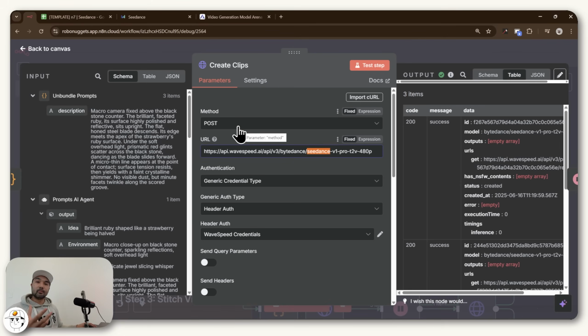And just to show you how it's configured, you have a method here which is set to post, because what we'll be doing in this case is we'll be posting a request for Seedance to create the clips for us, similar to how you would post a mail, for example. So if you're posting a mail, obviously you need to have an address to post it to, and so this URL serves as the address in this case.